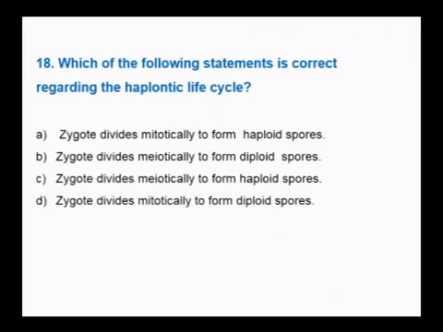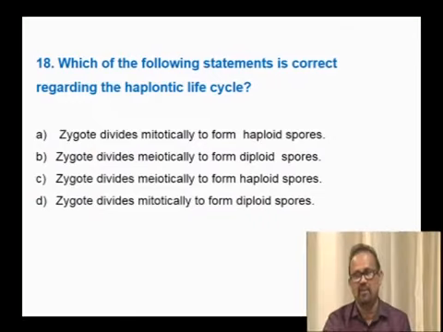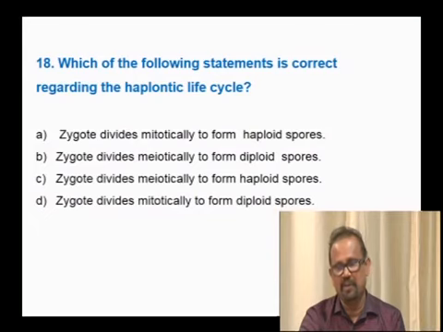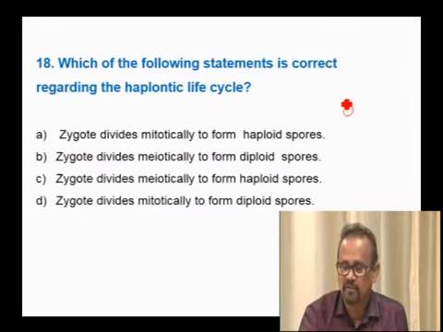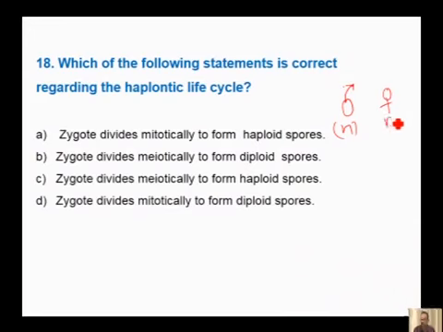Next question. Which of the following statements is correct regarding the haplontic life cycle? The haplontic life cycle can be seen only in lower organisms like algae and fungi. In the haplontic life cycle, there is a male haploid gametophyte and a female gametophyte, both haploid.